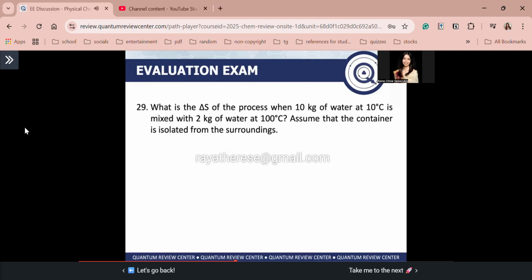What is the delta S of the process when 10 kilograms of water at 10 degrees Celsius is mixed with 2 kilograms of water at 100 degrees Celsius? Assume that the container is isolated from the surroundings. Ayan, so meron tayong isolated system. Okay? So anong meaning yan?